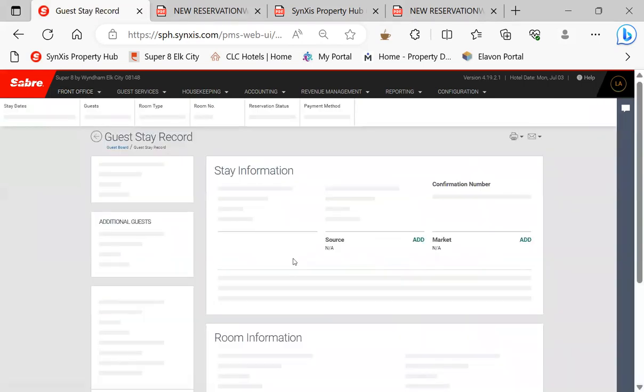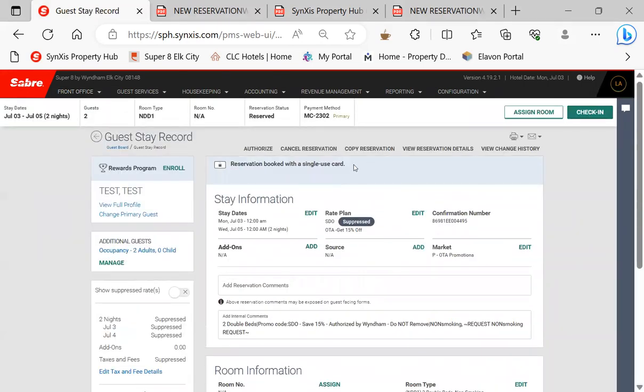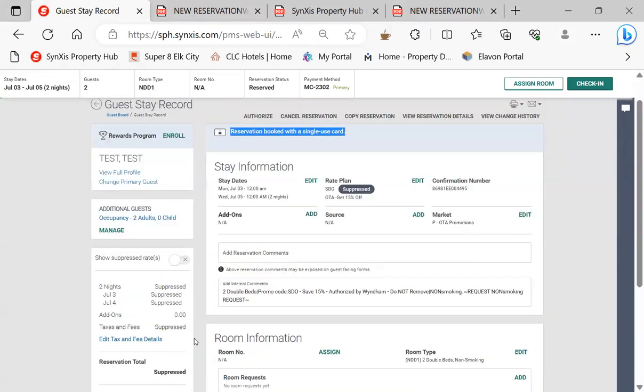I'm going to click on the name. Inside the reservation, it's going to say reservation booked for the single-use card. That means it's not the customer's card. It's a computer generated card from Expedia or whatever company they booked through. The customer paid them, and they're paying us. On the express rate, we've agreed with them not to disclose the rate. If they want a receipt or know the rates, you have to refer them to their email.